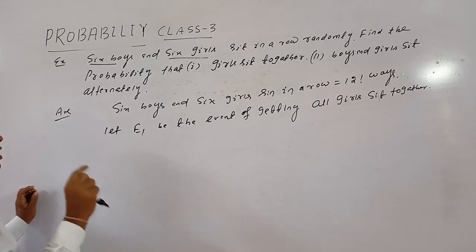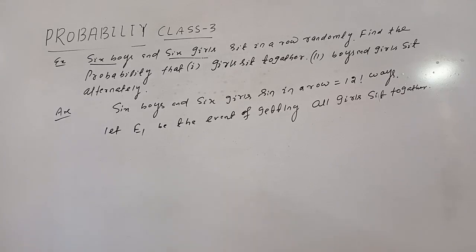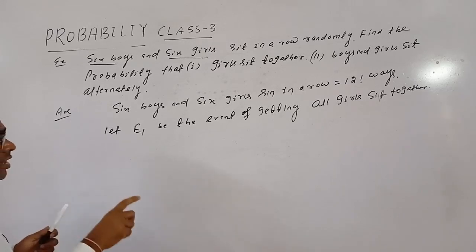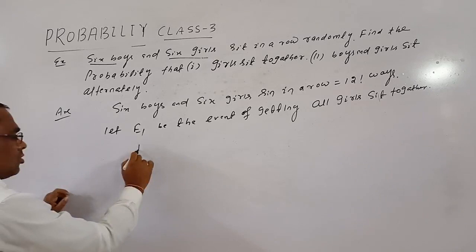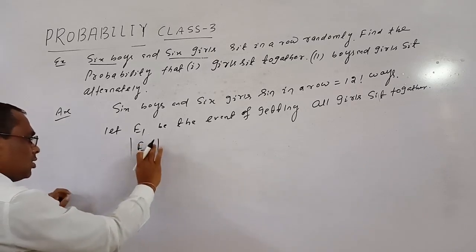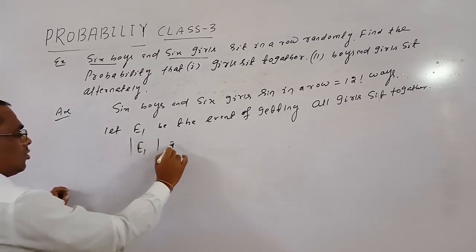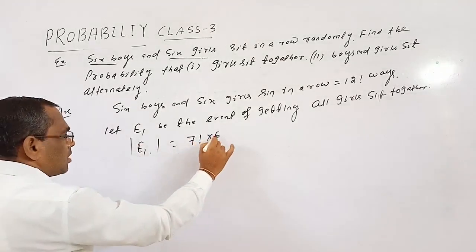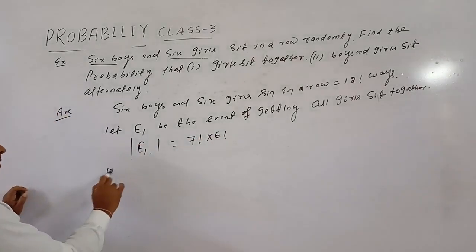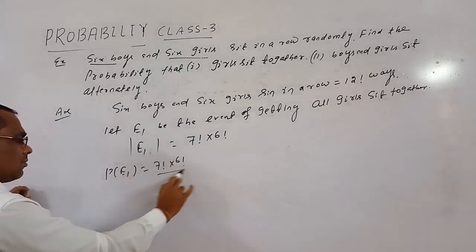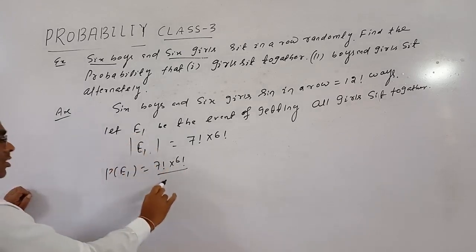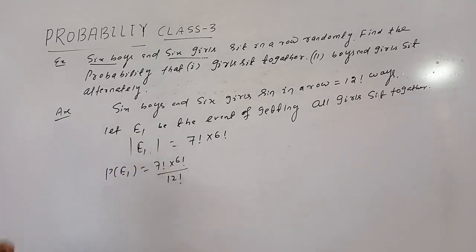Okay, so the number of arrangements where 6 boys and 6 girls sit in a row with all girls sitting together is equal to 7 factorial into 6 factorial. So |E1|, the cardinality of E1, equals 7 factorial into 6 factorial. So P of E1 equals 7 factorial into 6 factorial by |S|, and |S| means 12 factorial. Okay. Now number 2, E2